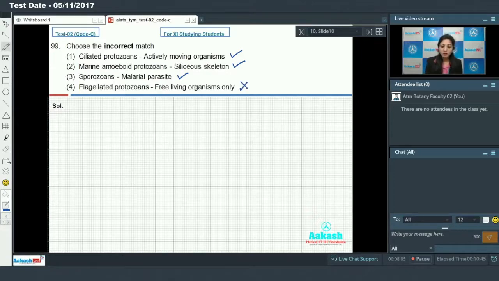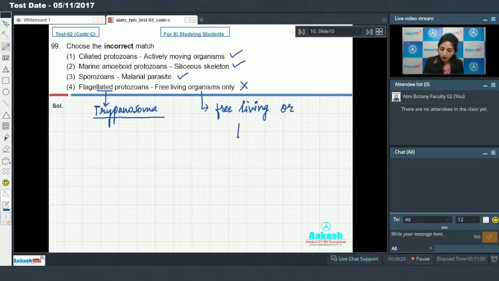Flagellated protozoans are free-living organisms only. No. Flagellated protozoan like Trypanosoma. Trypanosoma is the example of flagellated protozoan. They can be either free-living or parasitic. So this is the incorrect match. So answer to this question is option number 4. Moving on to the next question, that is question number 100.